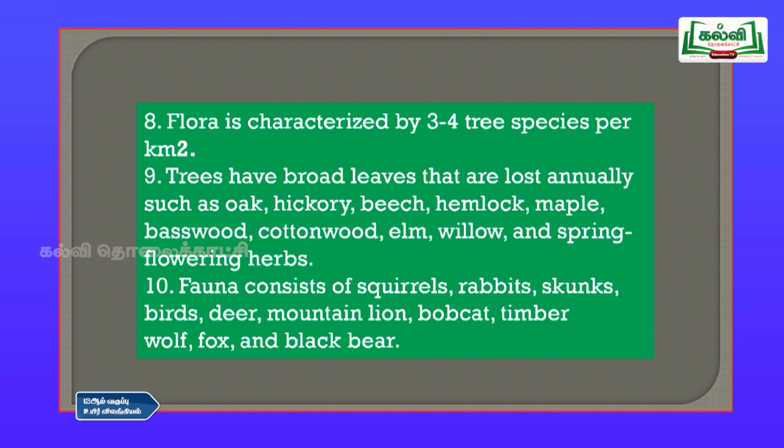So, these are mostly herbs which you can see in this area. And fauna means animals which consist of squirrels, rabbits, skunks, birds, deer, mountain lion, bobcat, timber wolf, fox and black bear. So, these are some of the animals you can find in this place.